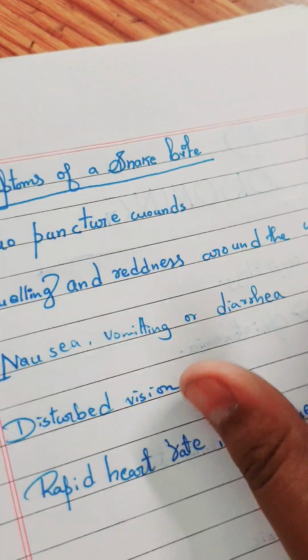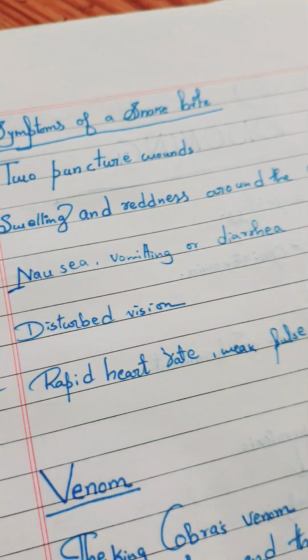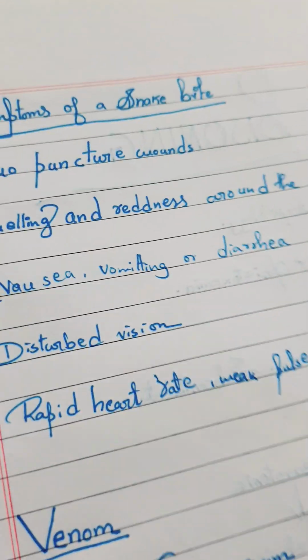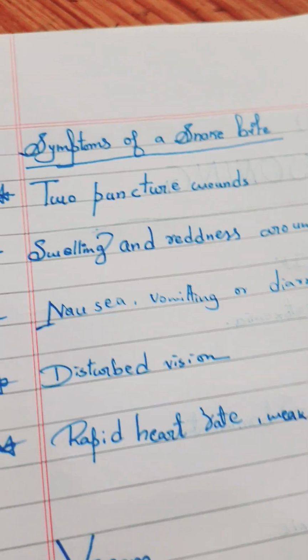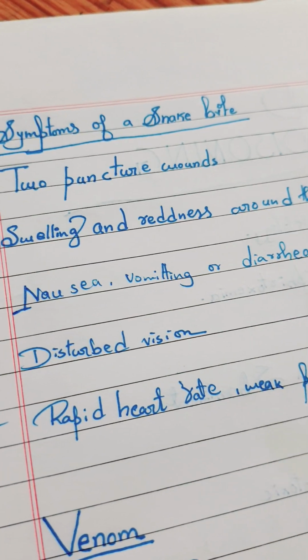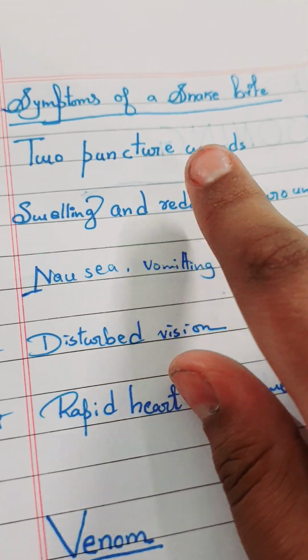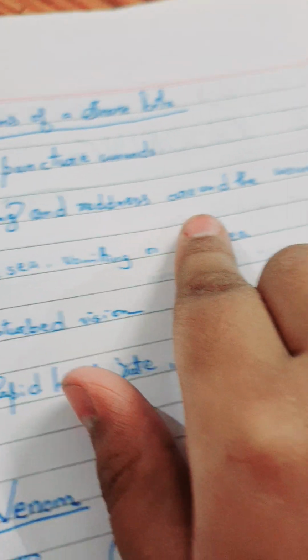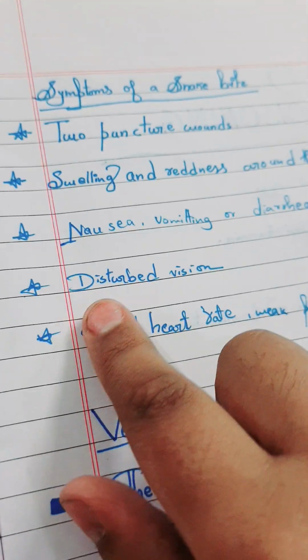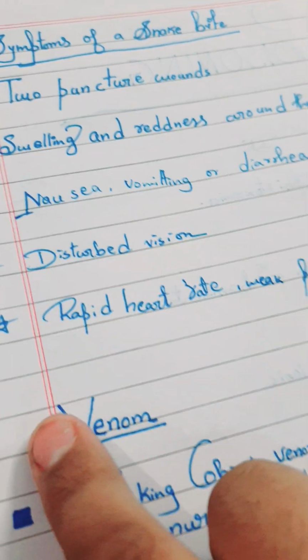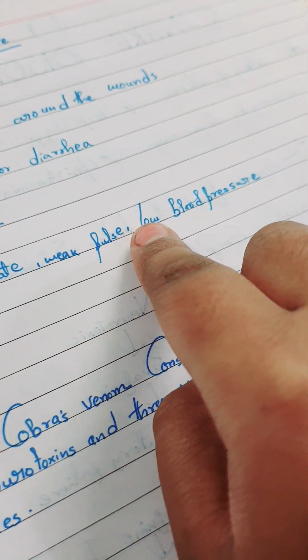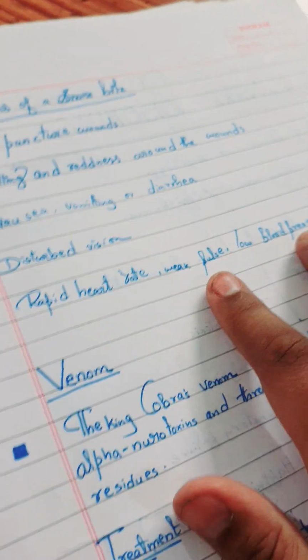Symptoms of a snake bite. When a person is bitten or affected by snake venom, what symptoms do you see in that person? Puncture wounds, swelling and redness around the wounds, nausea, vomiting or diarrhea, disturbed vision, rapid heart rate, weakness, low blood pressure.